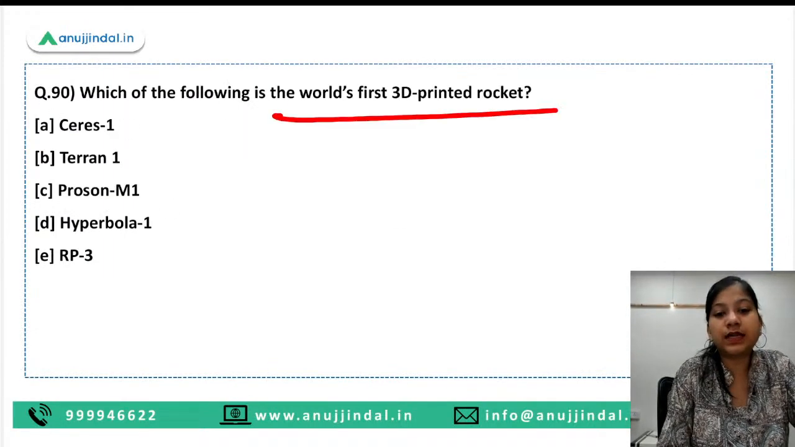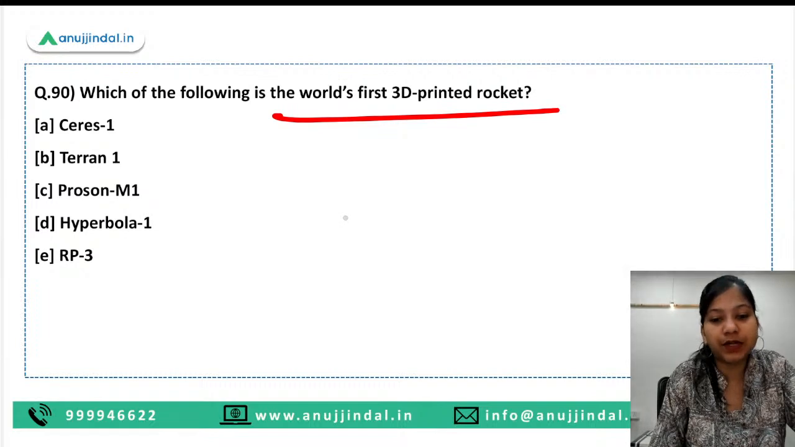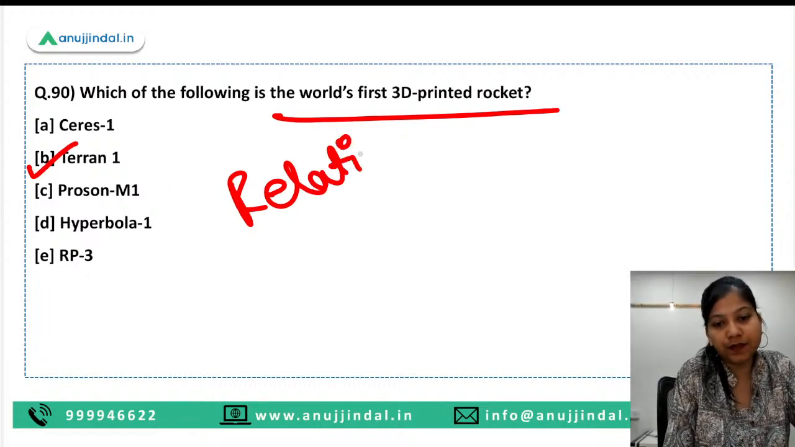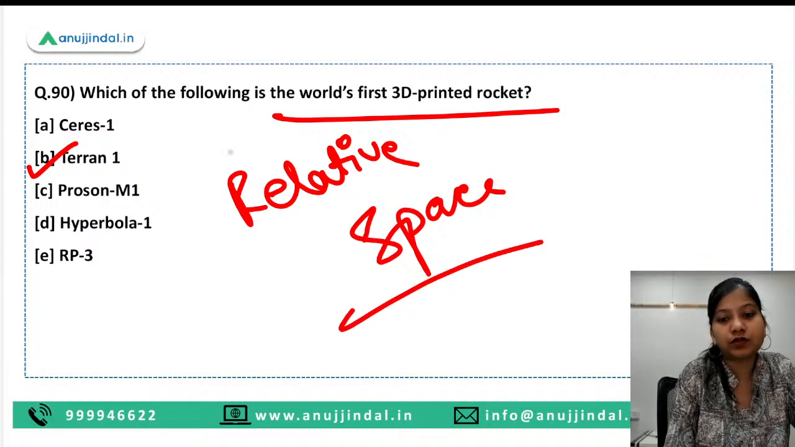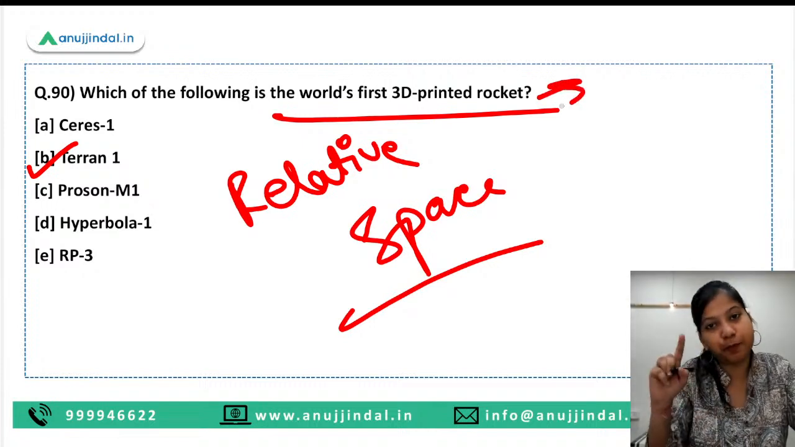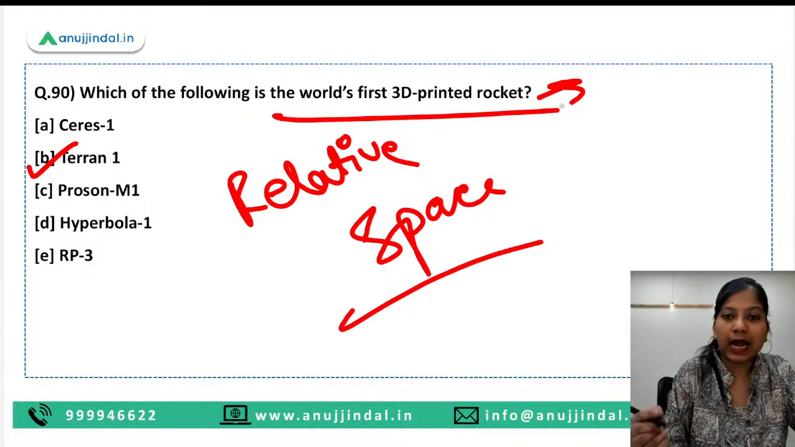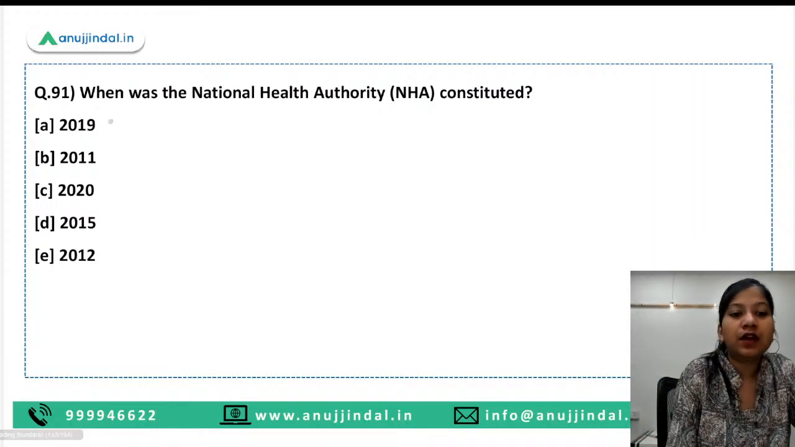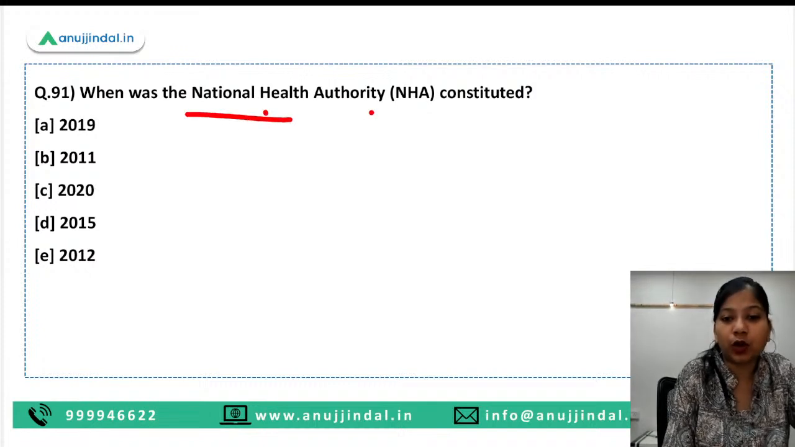Which of the following is the world's first 3D printed rocket? So Terran One is the right answer. Relativity Space is the organization which has developed this particular 3D printed rocket. Recently, we have read about the 3D printed post office in Bangalore and the first 3D printed house in IIT Madras.